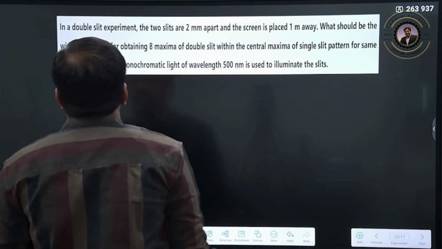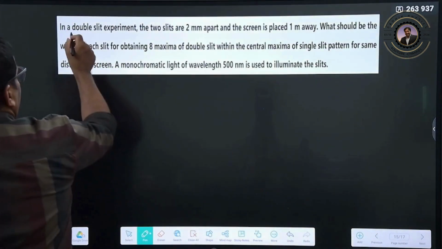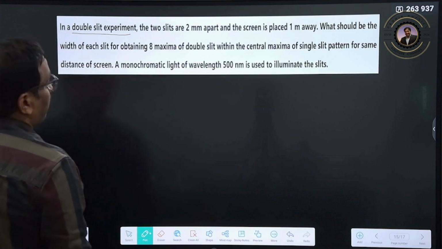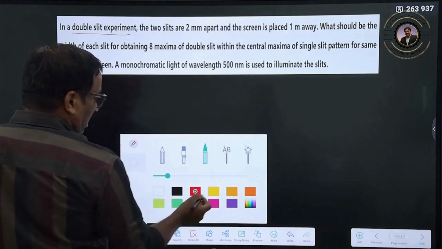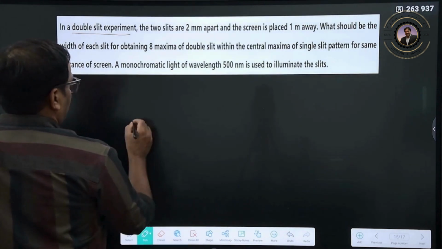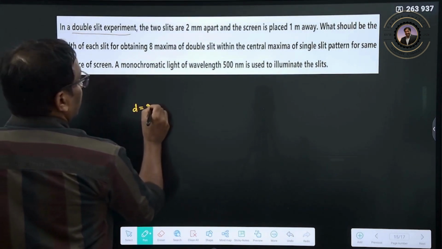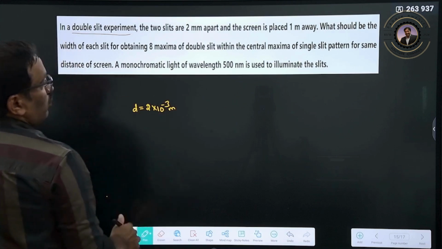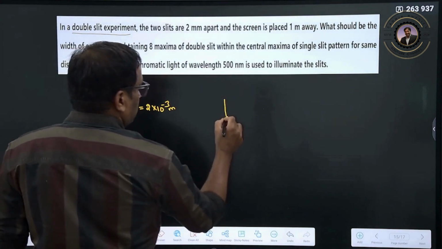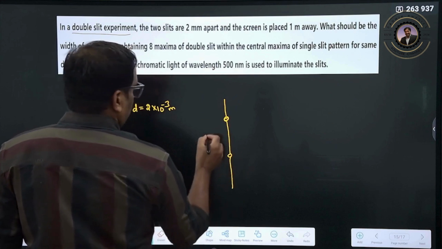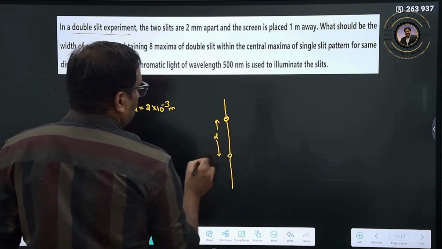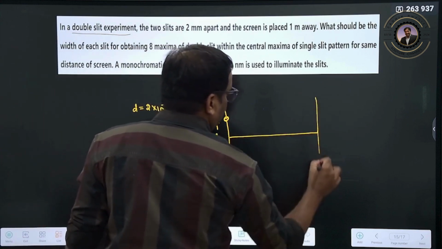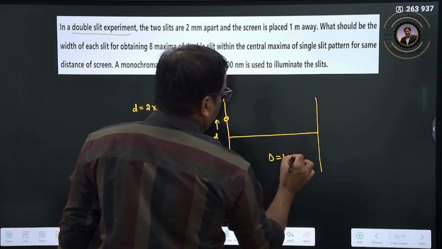Right, so let us read this one now. Double slit experiment, YDSE experiment now, right? Two slits are 2 millimeter apart. Here d equals 2 millimeter, 2 into 10 to the power of minus 3 meters apart. So these 2 slits are there, and this is d. Clear? A screen is placed at a distance of 1 meter away, so D equals 1 meter.